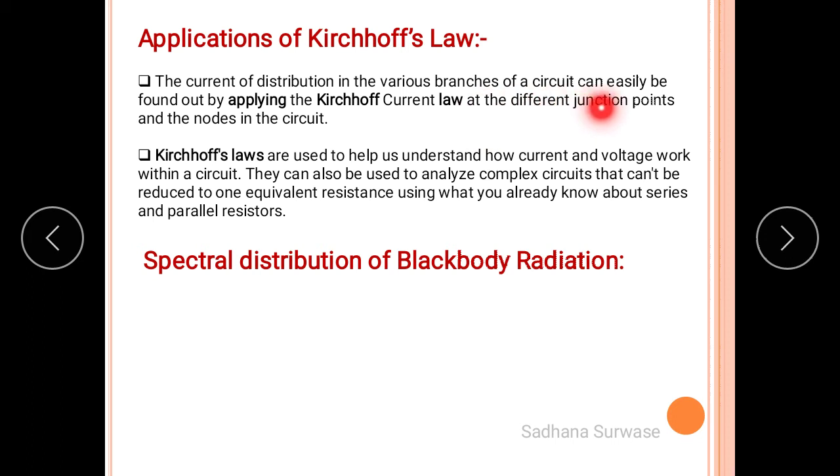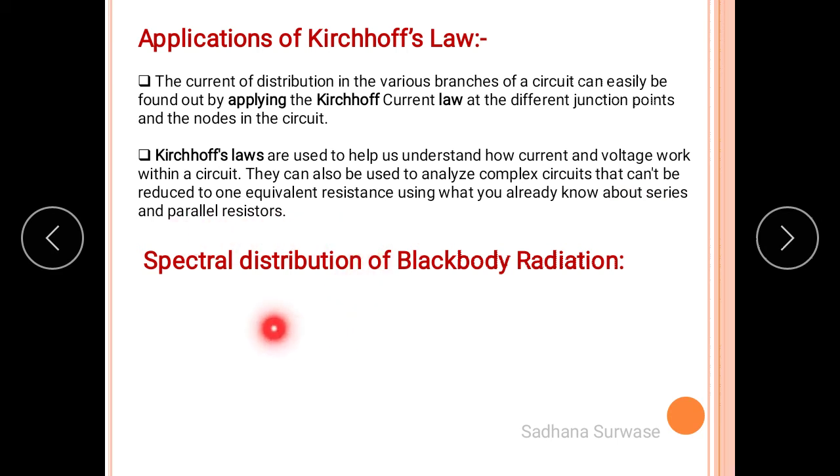There will be various junctions. So how the current gets divided at the junction can be explained by this Kirchhoff's law. Kirchhoff's law is also useful to understand how current and voltage work within a circuit. They can also be used to analyze complex circuits that can't be reduced to one equivalent resistance using what you already know about series and parallel resistors.